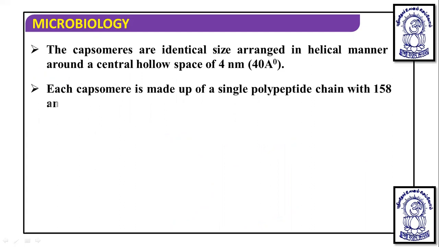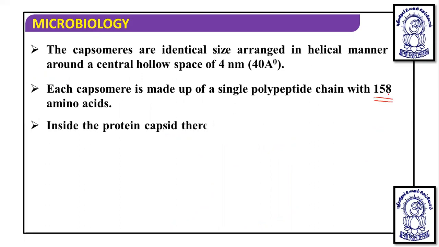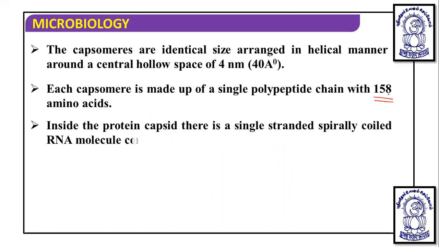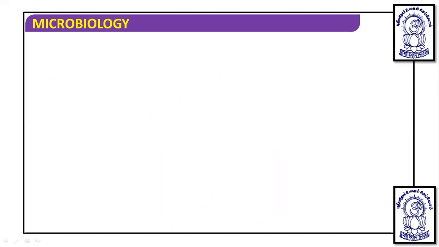Each capsomere is made up of a single polypeptide chain with 158 amino acids. Inside the protein capsid, there is a single-stranded helically coiled RNA molecule which consists of about 6500 nucleotides, and there are 2130 capsomeres.